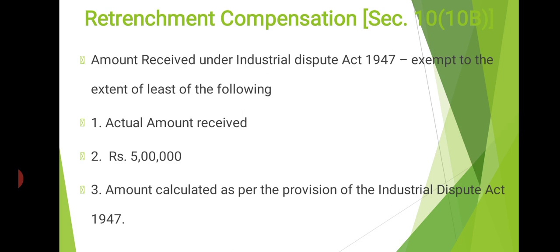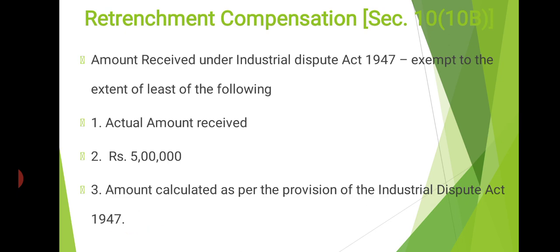First one, that is the actual amount received. It is given in your problem as it is: the amount received as retrenchment compensation under 25FB of the Industrial Disputes Act. The next one, that is a statutory limit, 5 lakh. No need of more discussion. And the third important element, that is the amount calculated as per the provisions of the Industrial Disputes Act 1947.